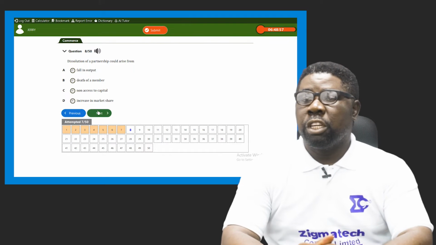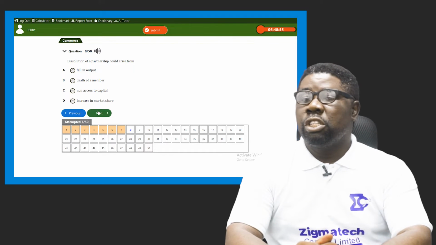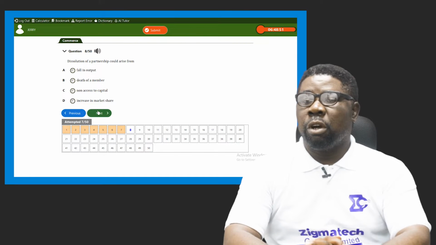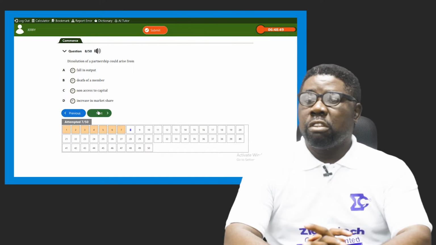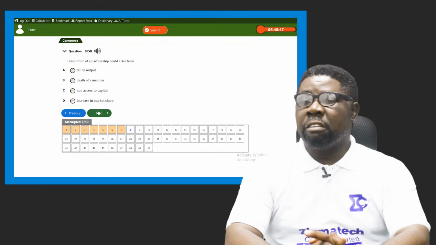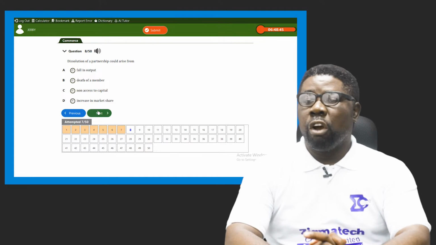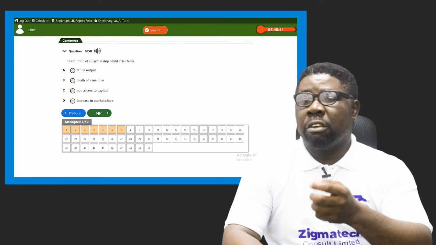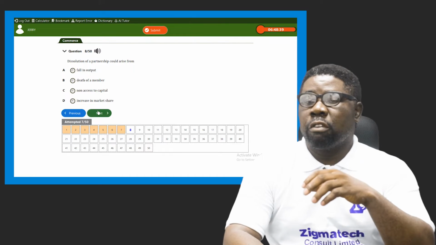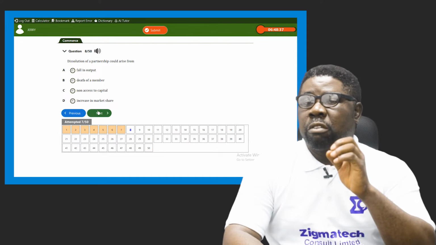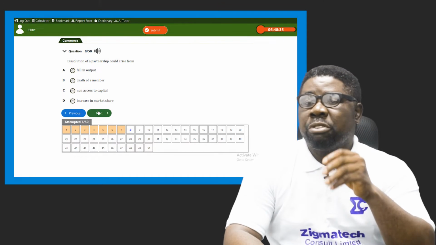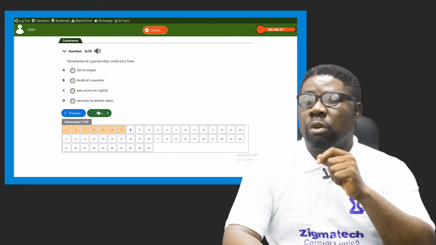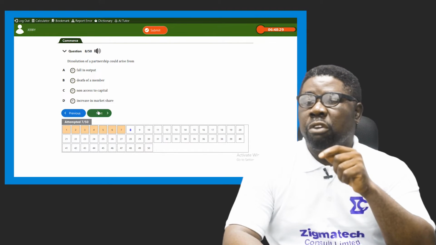So the next question here talks about dissolution of partnership. It says dissolution of partnership could arise from what? Which of these options can cause an end to partnership existence? Which of these options can bring a partnership business to an end? That's what I mean by dissolution of partnership. Which of these can cause it to arise?